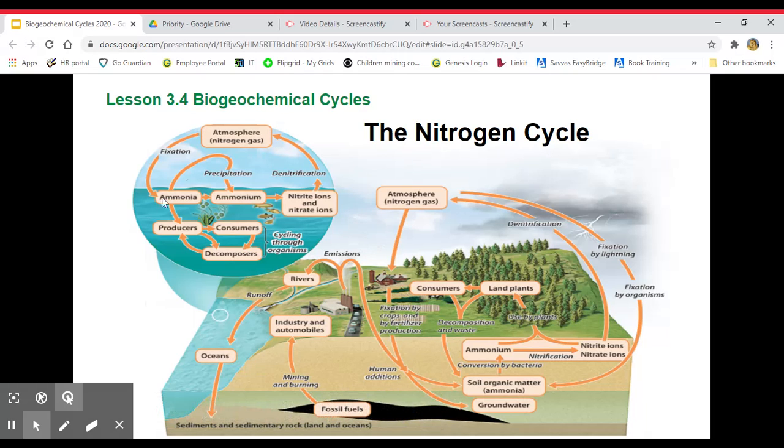And this is kind of like an example. If they took a piece of the ocean and they blew it up, this is how the decomposer producer cycle would happen in water, rather than on land like we did over here. All right, so that is our nitrogen cycle, short and sweet.